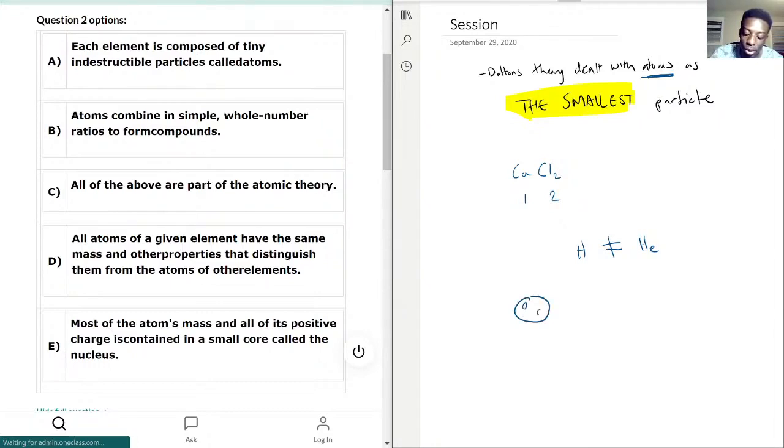So this is the billiard ball model. And now we know better that this is what we're dealing with in terms of the newer models: the different shells where electrons can be, and the nucleus in the middle. But this is not what he thought an atom was. So the only answer here would be E, because E delves into a part that Dalton never thought about, which is that there are smaller things than an atom. So the answer here is E.